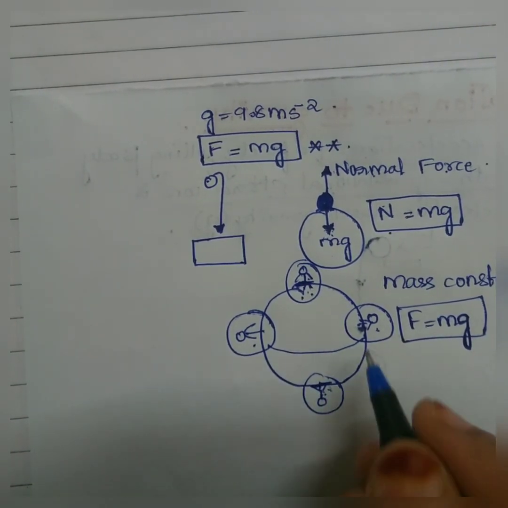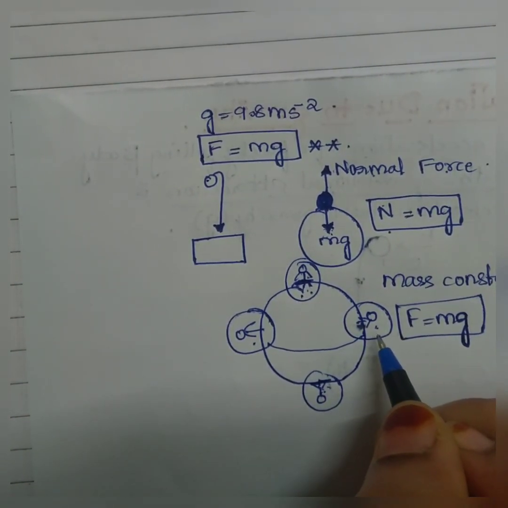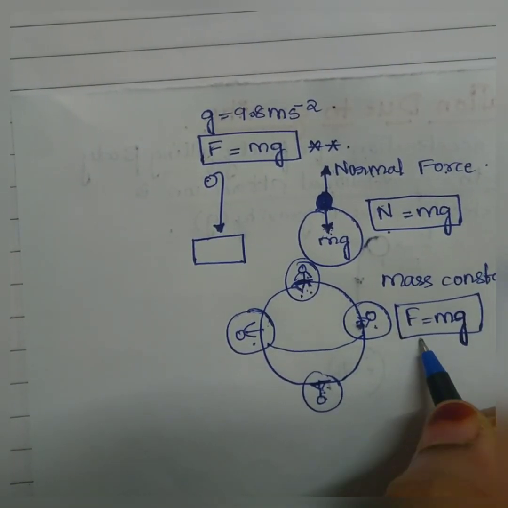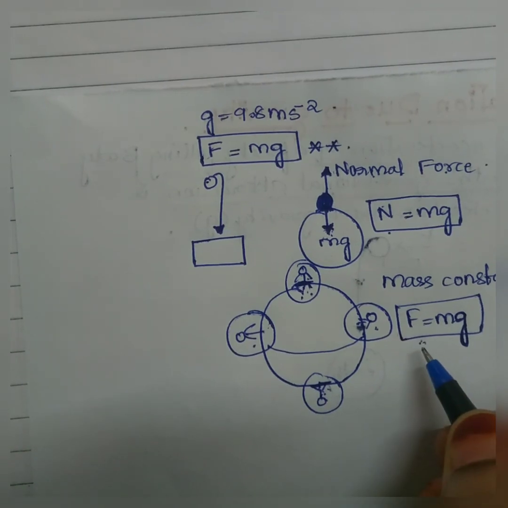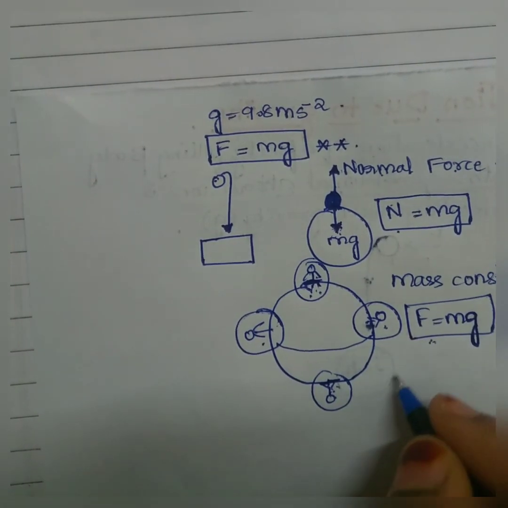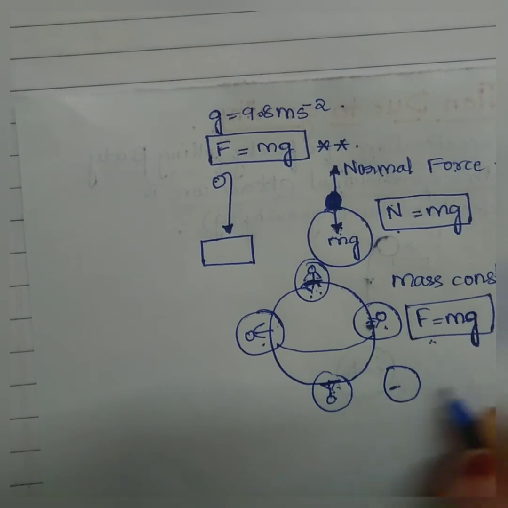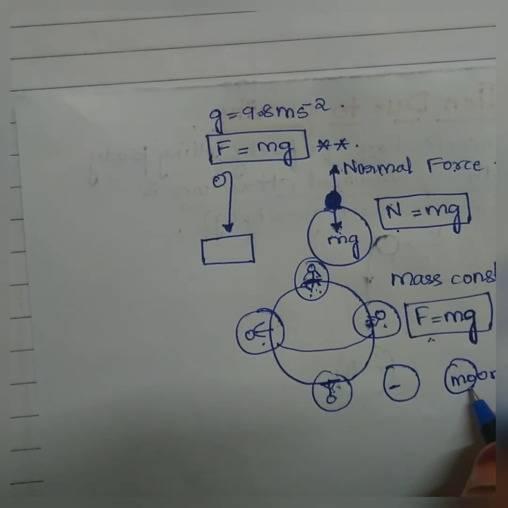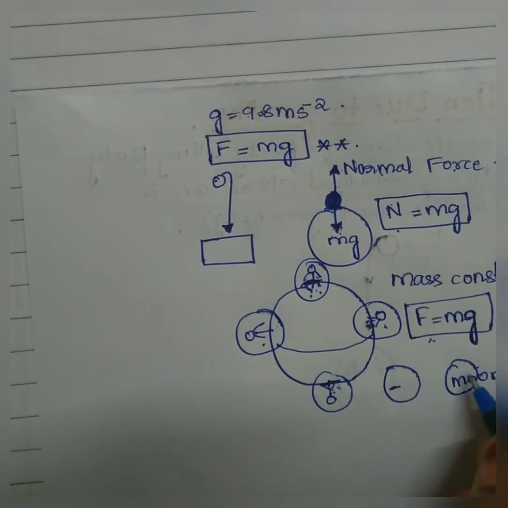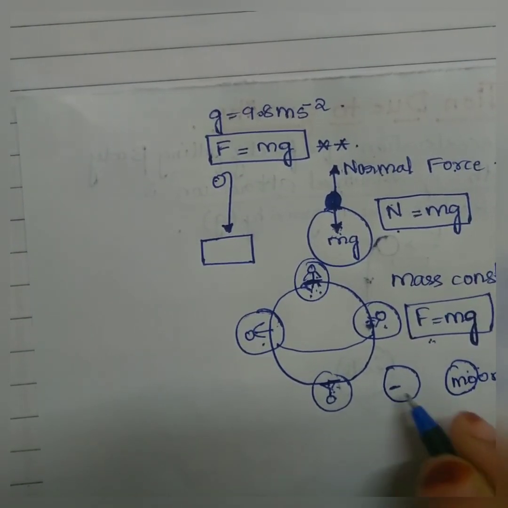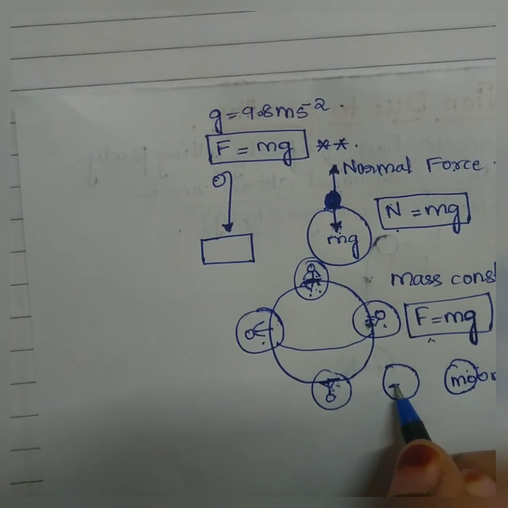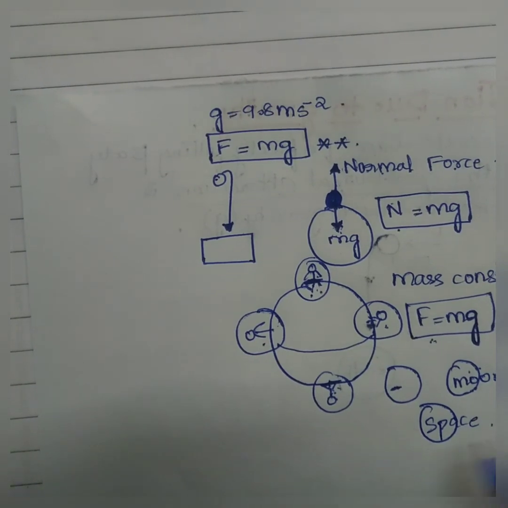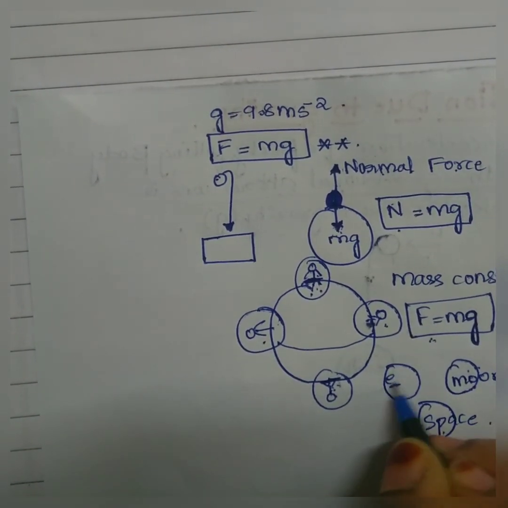So therefore we can say the mass of the body remains the same at every point on the earth, but the weight of the object continuously changes. Suppose if you are on the earth, your weight will be something different, and if you are on the moon, your weight will change. Why? Because the acceleration due to gravity of the moon is different, g of moon is different, and g of earth is different, and g of space is different. So you will weigh different on the moon, in space and on the earth.